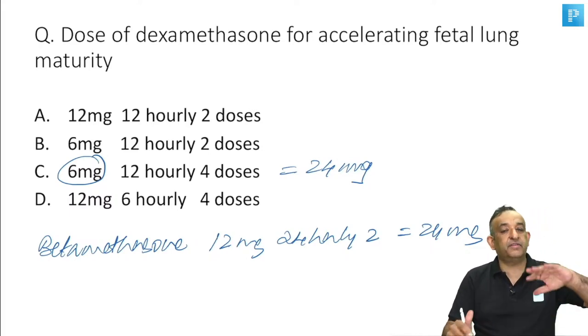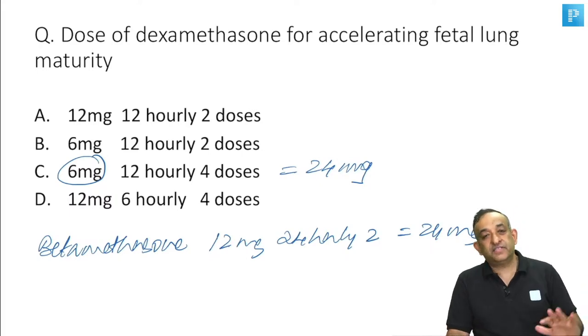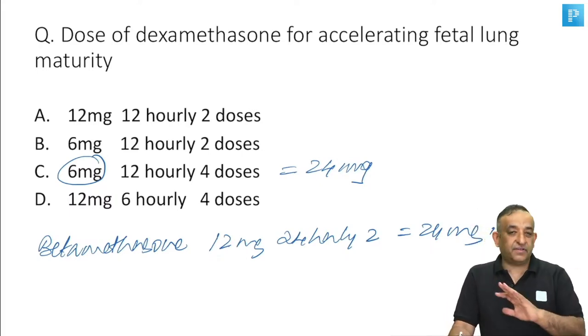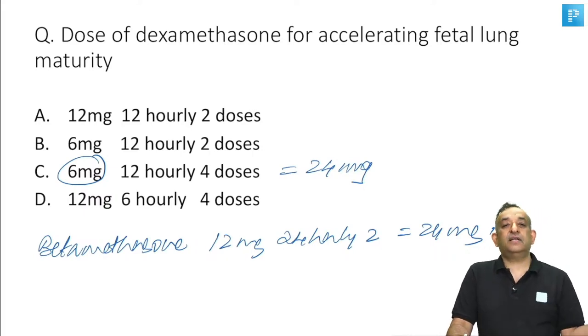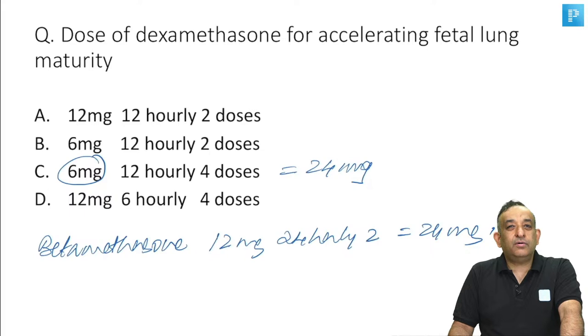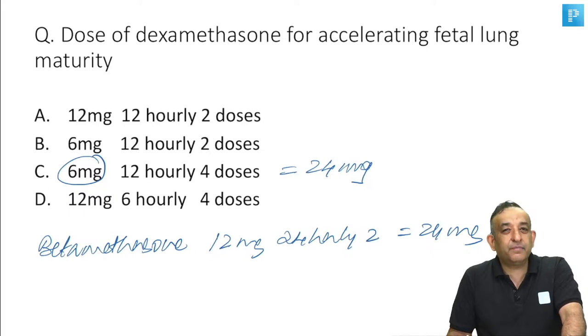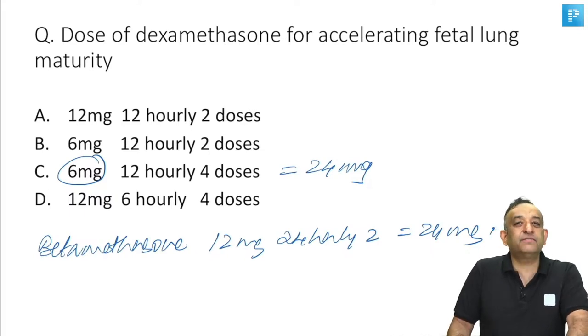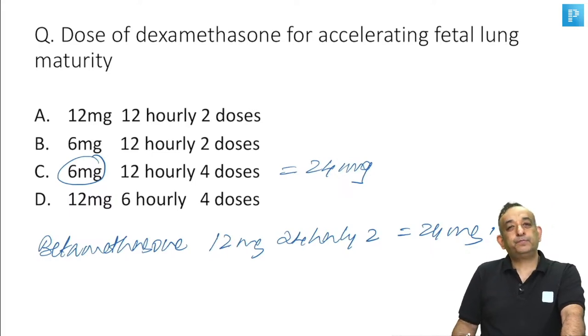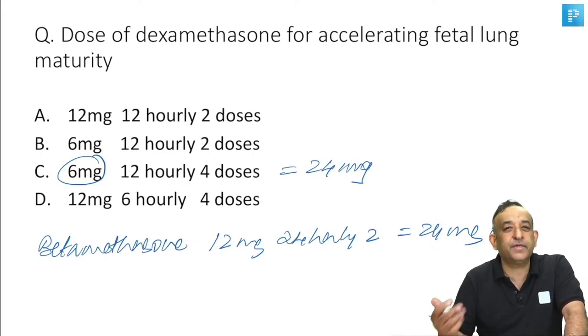There was a time when we gave only dexa, and then for a good 5-6 years the pediatricians and gynecologists were giving only betamethasone, and now for the last 5 years it has been seen that both of them have a good profile of action. So how do the steroids help in the lung maturity of the baby? The mother is given the steroids, so how does the lung of the baby mature? I've been teaching that in the classes, on the app and on the live classes. Tell me, how does betamethasone or dexamethasone help in lung maturity of the baby?